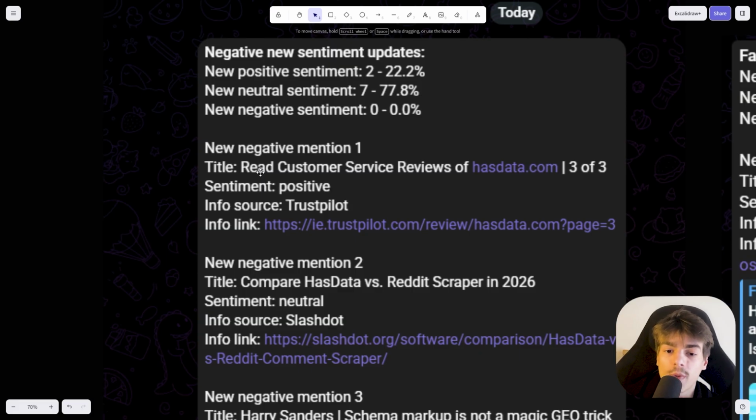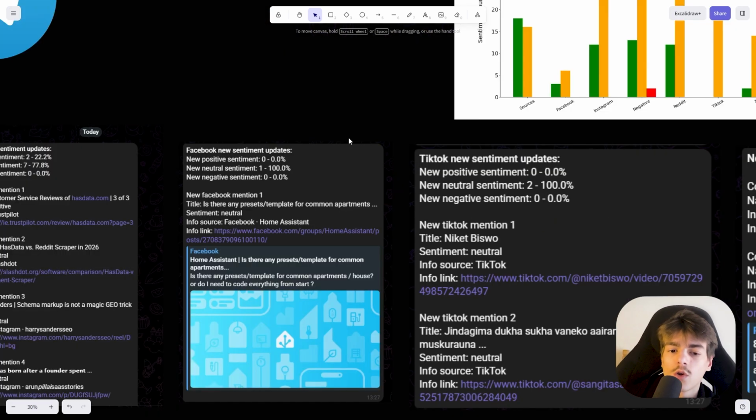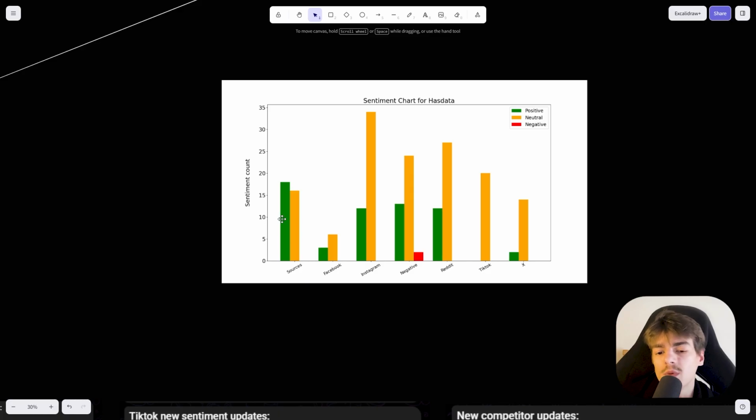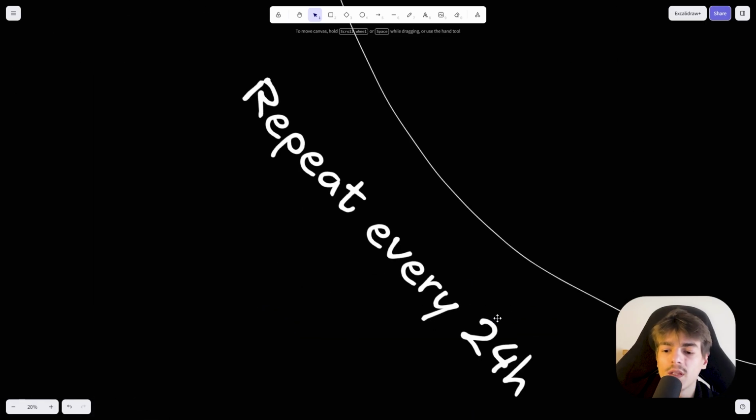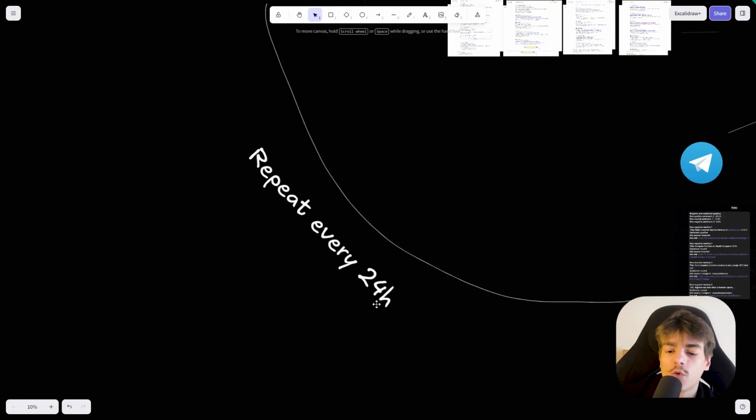And when I receive a new mention, I'm going to get an overview of what's happening. I can click the link over here to get more details if I want. So we're going to look through all the social media, TikTok, Instagram, Reddit, Facebook, Twitter, etc. And the bot is going to send you an image so you can get an overview of what's going on. Now the whole process is going to repeat every 24 hours. You can change this to 4 hours, 5 hours, 24 hours, 1 day, 2 days, 5 weeks, doesn't really matter.